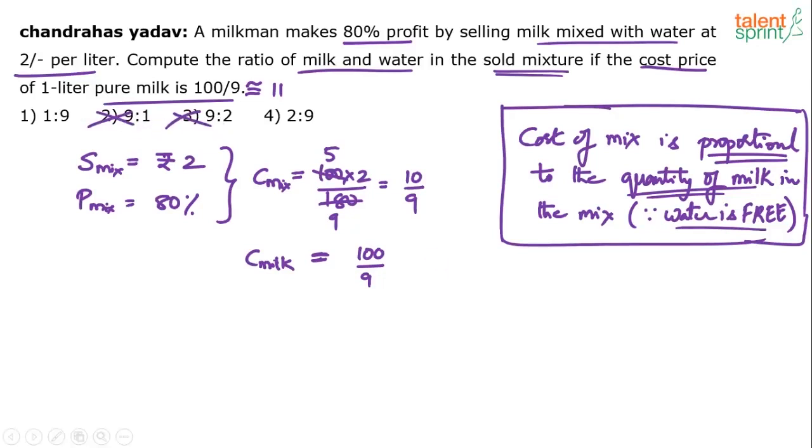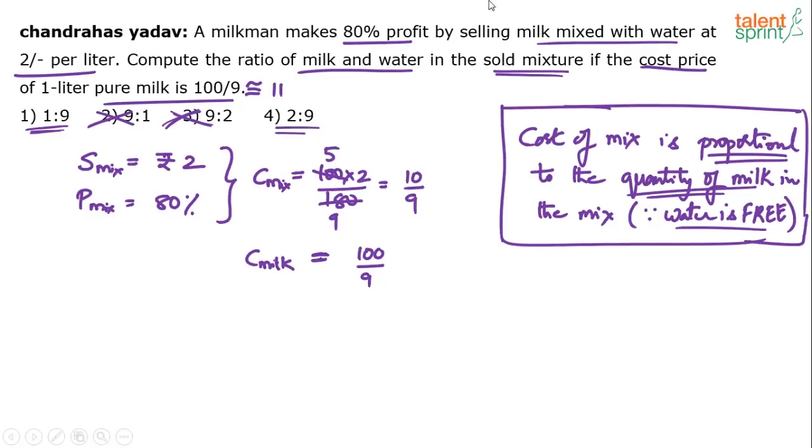It cannot be 9:1 or 9:2. Because when you're saying milk to water ratio is 9:1, for 9 liters of milk, you're adding only 1 liter of water. By adding just 1 liter of water, how can something costing 11 rupees, being sold at somewhere around 2 rupees, give you 80% profit? Not possible. By mixing 9 liters milk and 2 liters water also, it's not possible. Water should be more than milk, obviously. So the answer should either be 1:9, milk to water, or 2:9. That we can figure out easily.